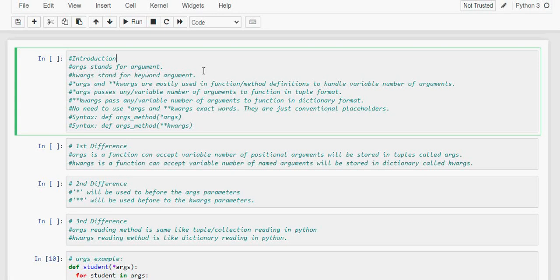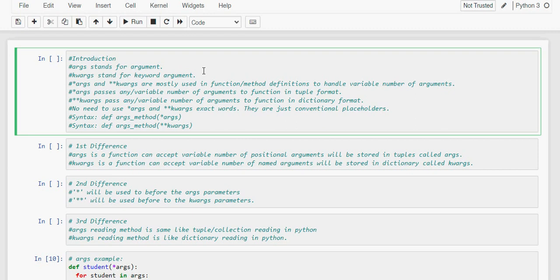Hello friends, today we are going to see the difference between *args and **kwargs. This question is very important for an interview. So let's start. *args means arguments and **kwargs means keyword arguments. Arguments and keyword arguments are used to handle a variable number of arguments in the definition of a function or method.